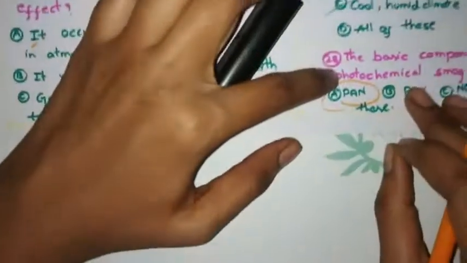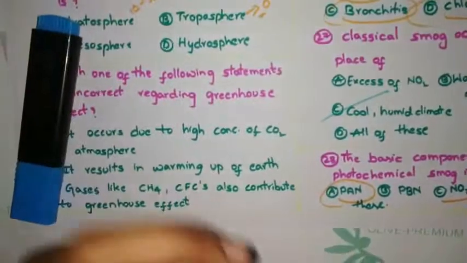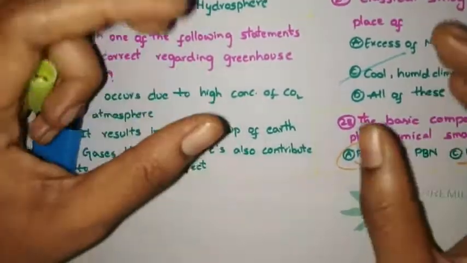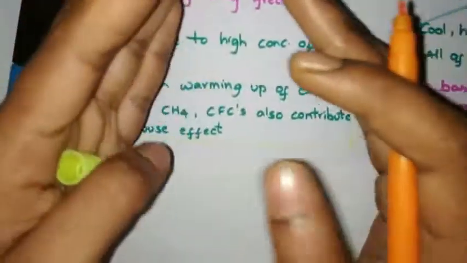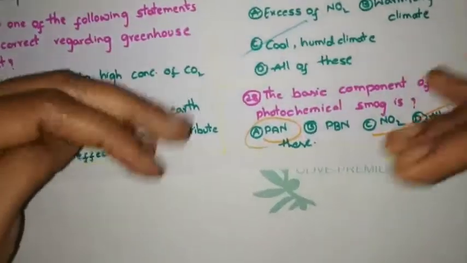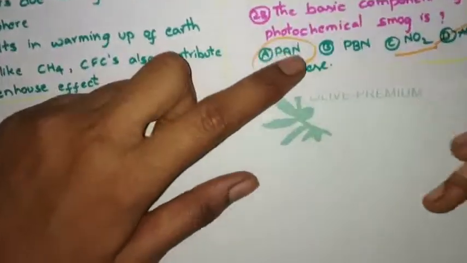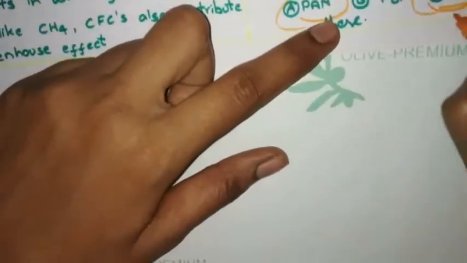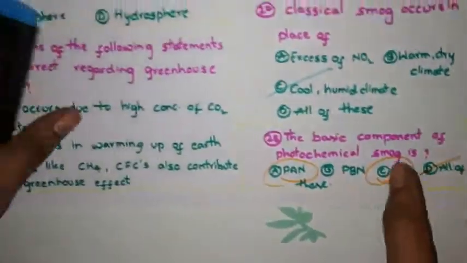Photochemical smog is caused by the vehicles: nitrogen dioxides and hydrocarbons released by the vehicles cause photochemical smog. So we can see that only nitrogen dioxide and hydrocarbons are the basic components. Okay, these are the basic components of photochemical smog.